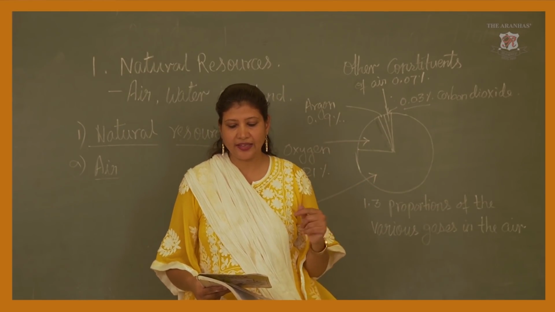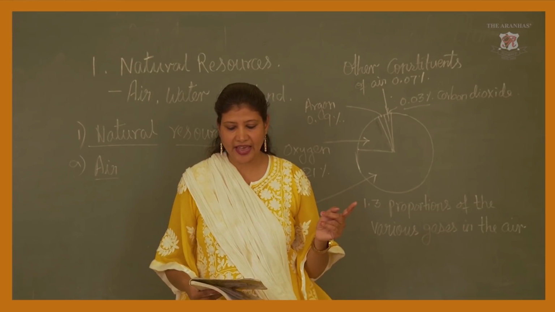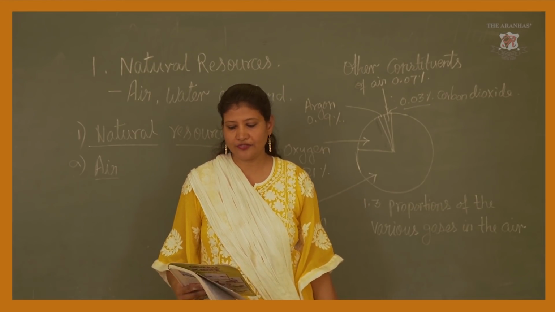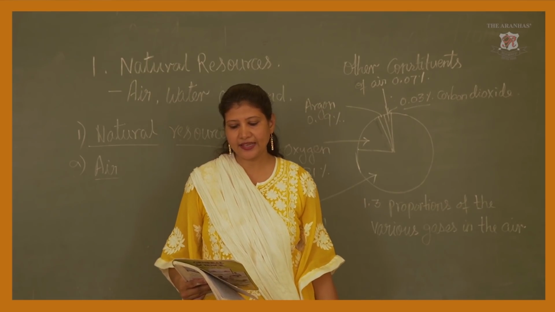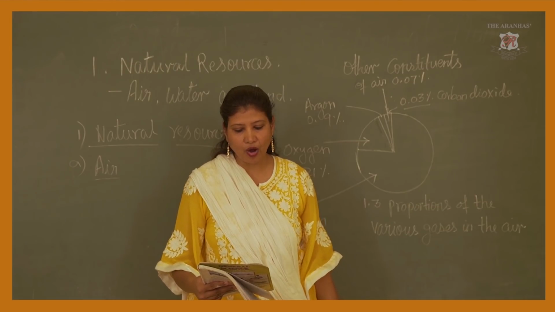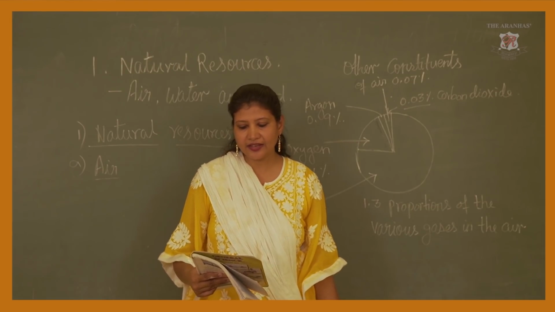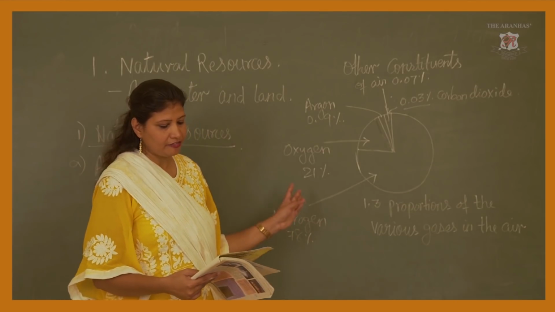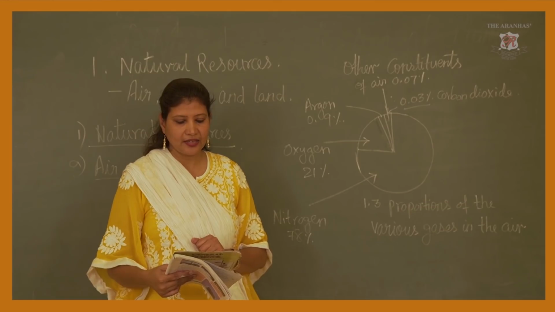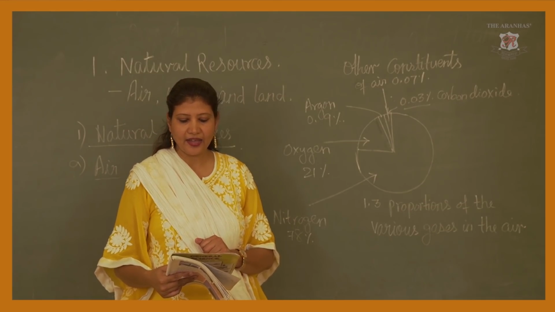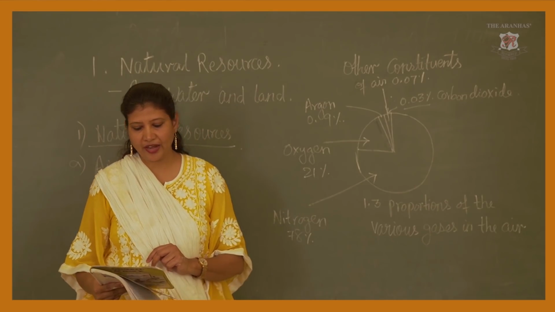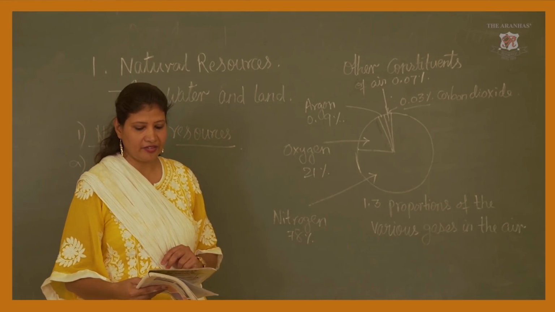So you can see that air is a mixture of several gases and is the chief constituent of the Earth's atmosphere. Besides these gases, air also contains water vapor and dust particles. The amount of gases in the air is the greatest near the surface and decreases as we go higher from the surface. Thus, air becomes rare at higher altitude. The proportion of the constituents of air and some of their uses are given here.